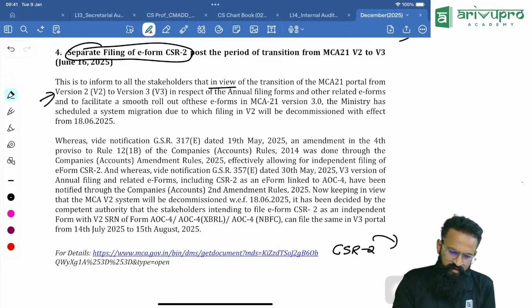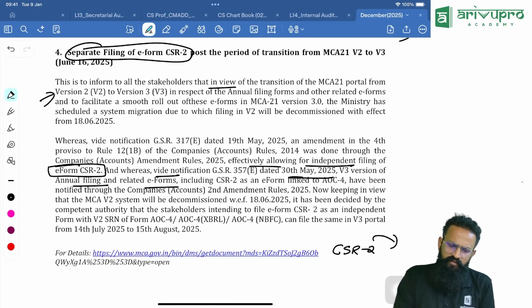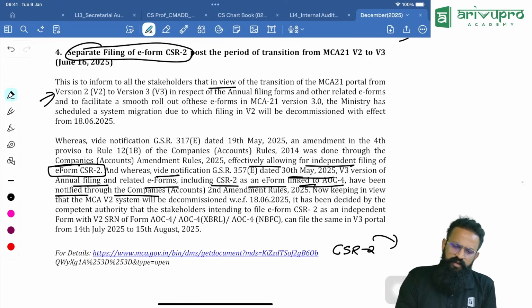Now what does it say here? Effectively allowing for independent filing of e-form CSR2. Whereas by notification dated 30th May, the version 3 of annual filing and related e-forms, including CSR2 as an e-form linked to AOC4, have been notified through the companies.